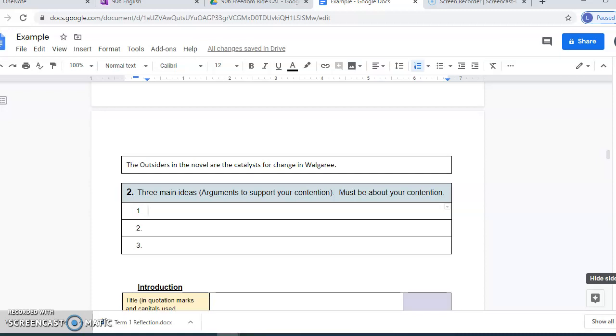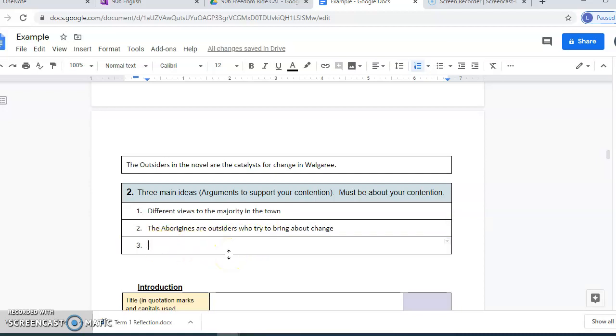All right, so the way that I've thought about grouping or structuring the essay, this is just to give you some ideas on how you might go about it, is that there are people with different views to the majority in the town. There are the Aborigines, who are outsiders who try to bring about change.